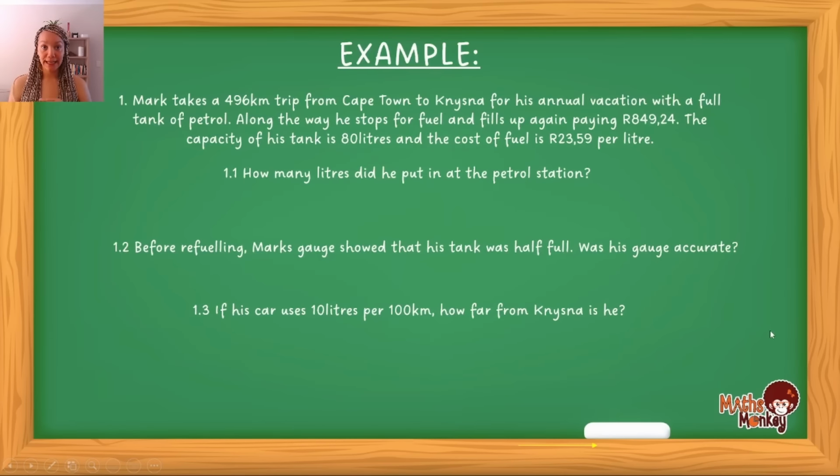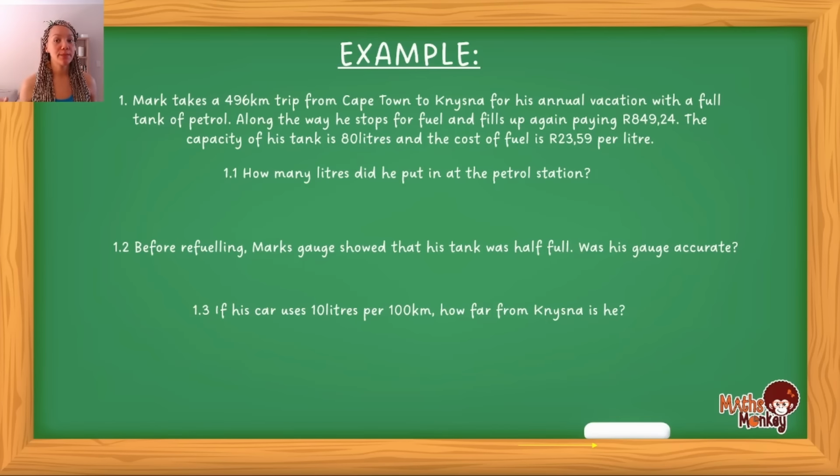Okay, so let's read through this example together. Mark takes a 496 kilometer trip from Cape Town to Knysna for his annual vacation with a full tank of petrol. Along the way, he stops for fuel and fills up again, paying 849 Rand and 24 cents. The capacity of his tank is 80 liters and the cost of fuel is 23 Rand 59 per liter.